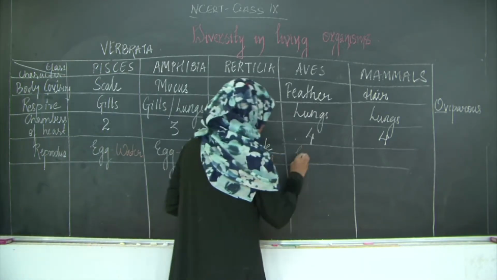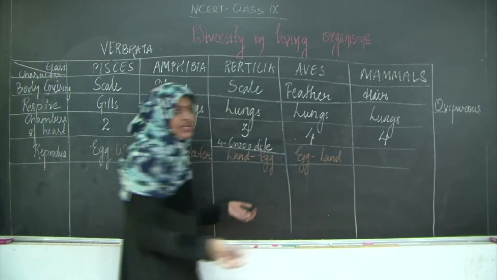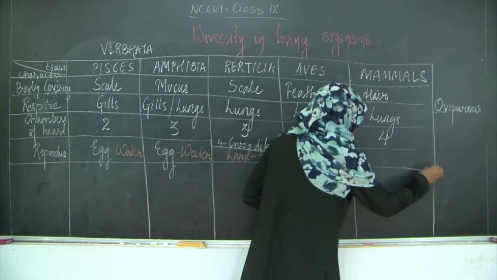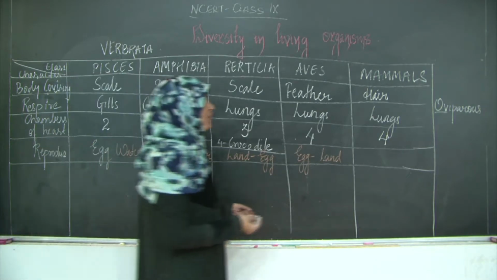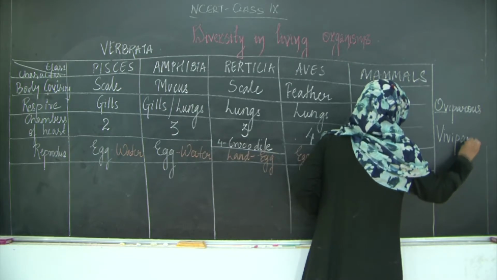Aves again reproduce by eggs, so they are oviparous and reproduce on land. You can also say that they are aerial animals, they fly. The only difference is in mammals, which reproduce by giving birth to the young one, and such organisms we call viviparous.